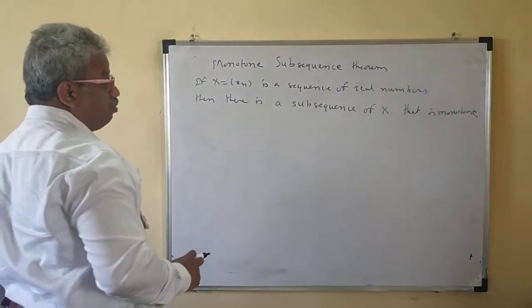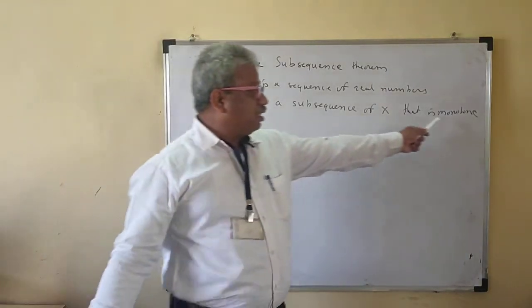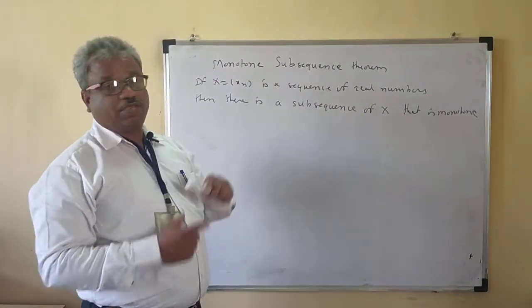The last word, monotone, is very important here. So if monotone is there, then this is the monotone subsequence theorem.